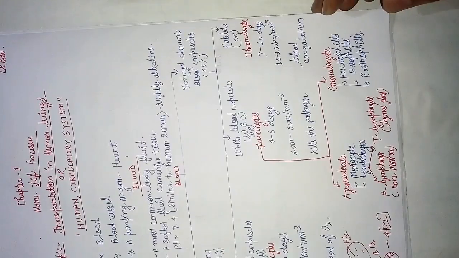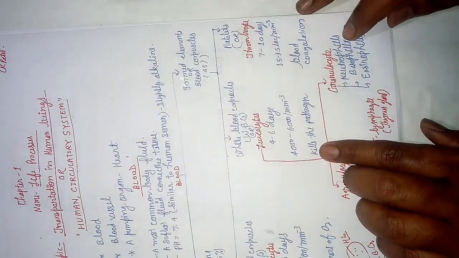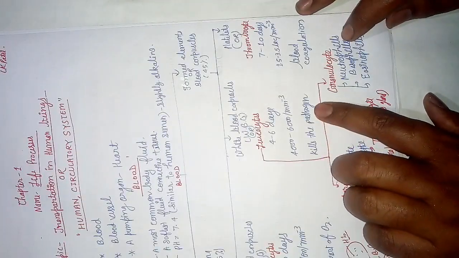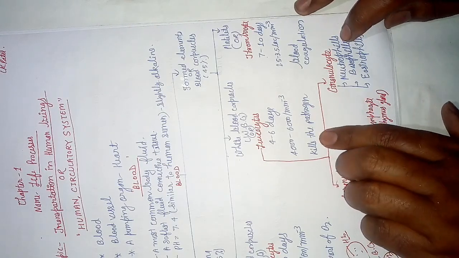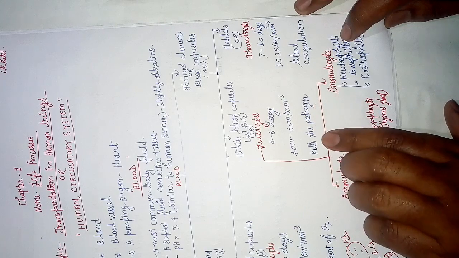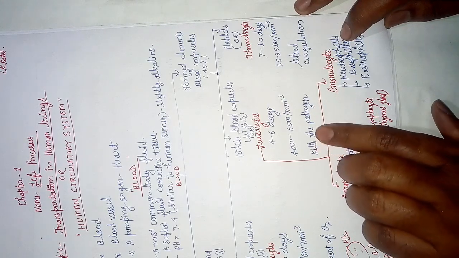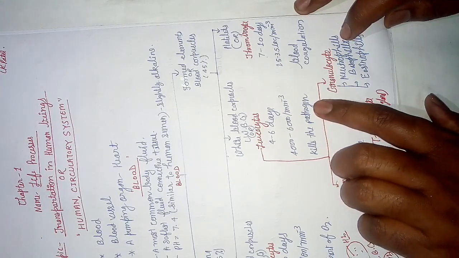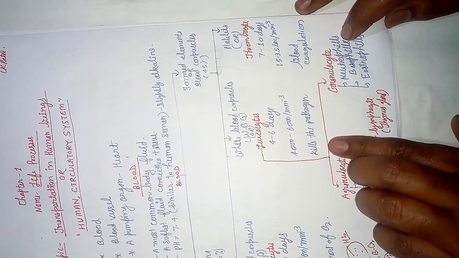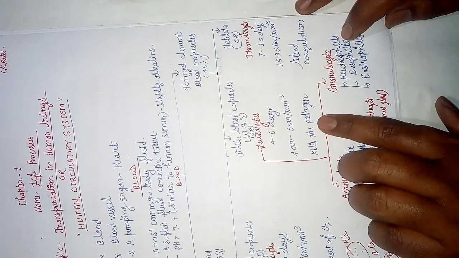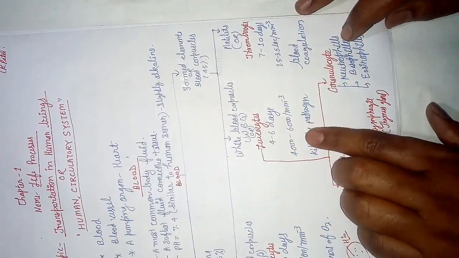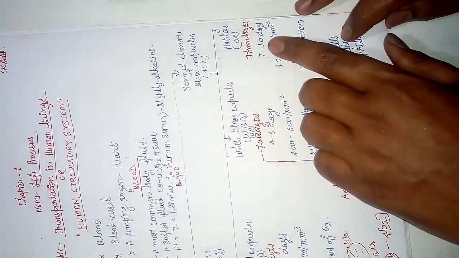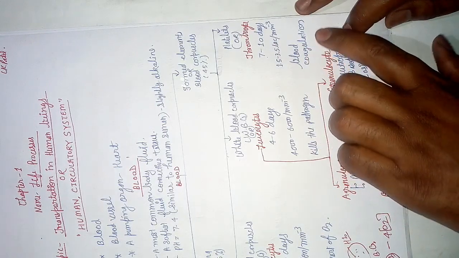Next, leukocyte kills the pathogen, means germs, virus, bacteria, they kill these all. So they are also known as soldiers of the body, and in other words I can say, it provides immunity to the body. Next is the function of platelets, that is blood coagulation.